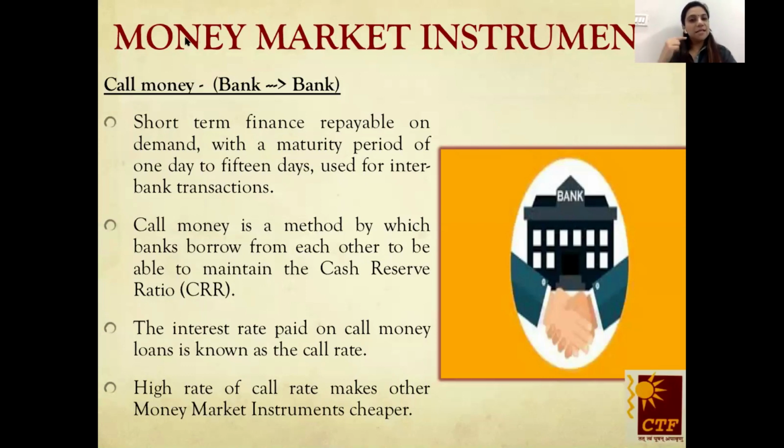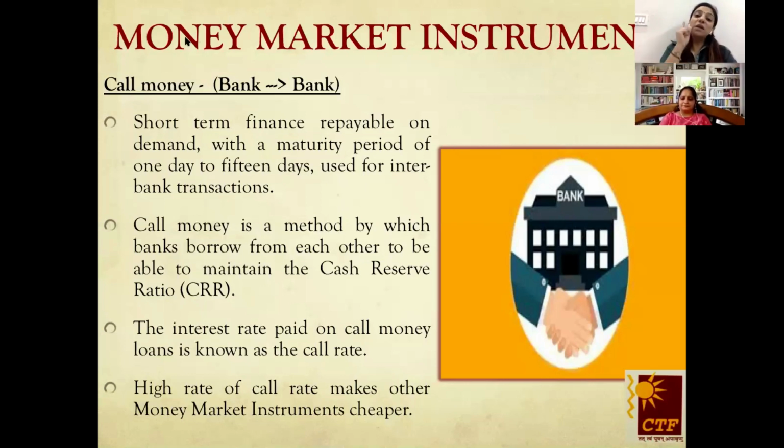Then it may borrow certain funds from another bank over the phone call, which is known as call money. The interest rate paid by the borrowing bank to the lending bank will be known as call rate. The maturity period is quite small in this case. It ranges from even 1 day, that is 24 hours, to 15 days, as it's an interbank transaction. So this is known as call money.